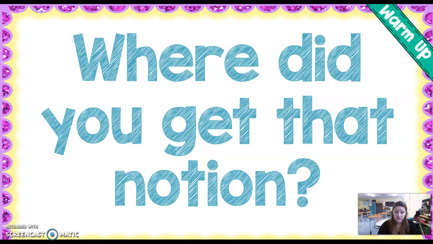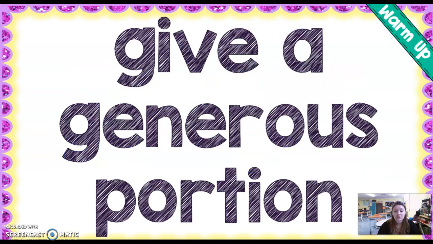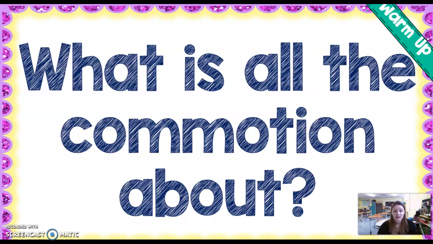So where did you get that notion? Good, it would be get. Make an exception. Which one's the thing that you do? Make, very good. Give a generous portion. Which is the thing that you do? Give, nice job. Make a magic potion. Make, excellent.